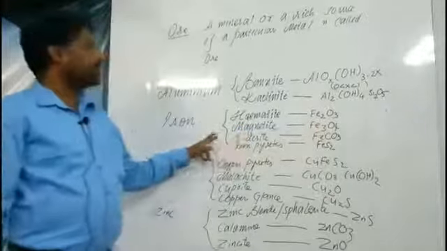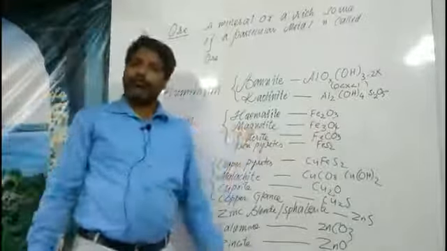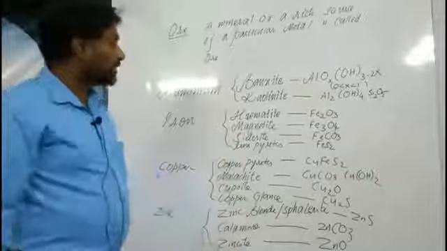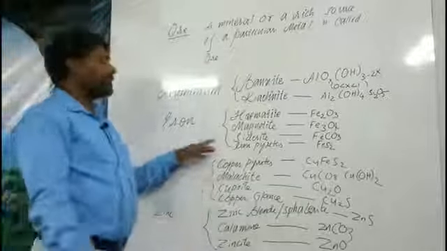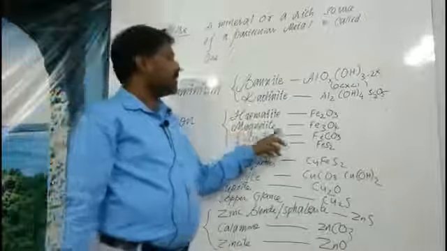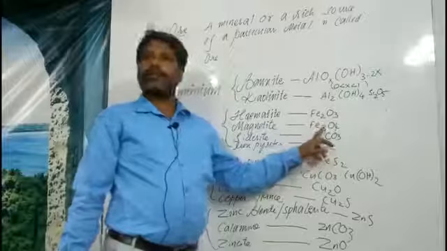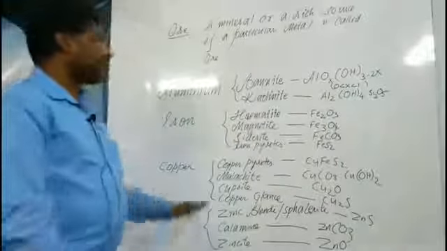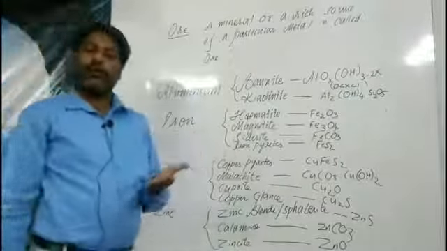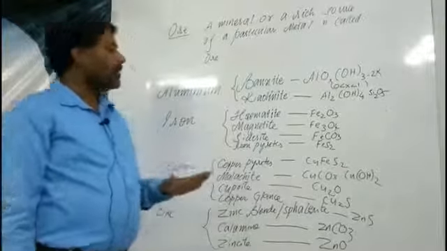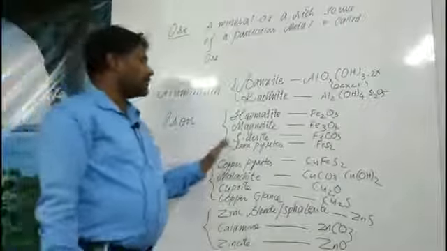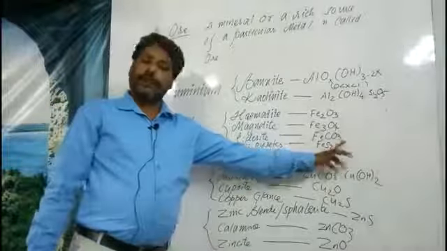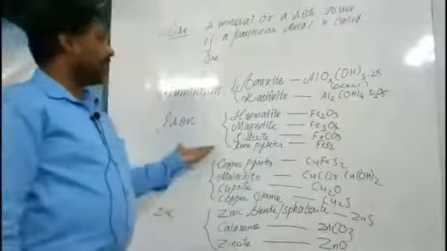What is magnetite? It is a ferromagnetic ore present in the Earth's crust, strongly attracted by a magnet. So that's why its name has been given as magnetite. Its chemical formula is Fe3O4. And next is siderite. It is a carbonate ore of iron. So it is FeCO3, that is iron carbonate.